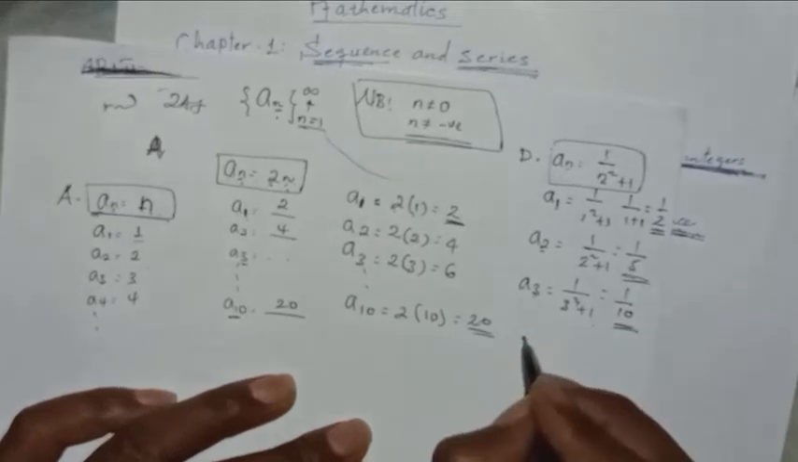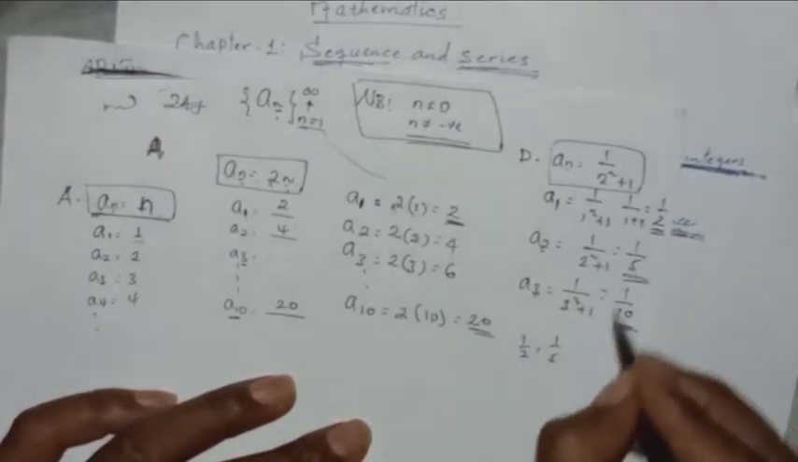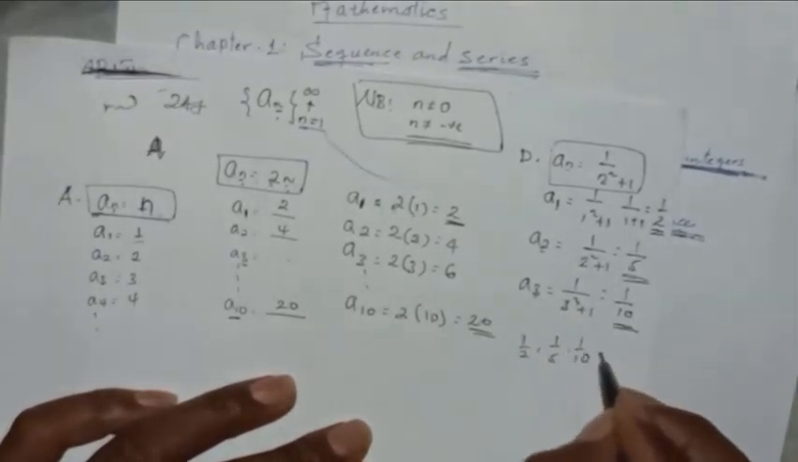So we can simply say, what is value of A1? 1 over 2. What is value of A2? 1 over 5. What is value of A3? 1 over 10, and continue.